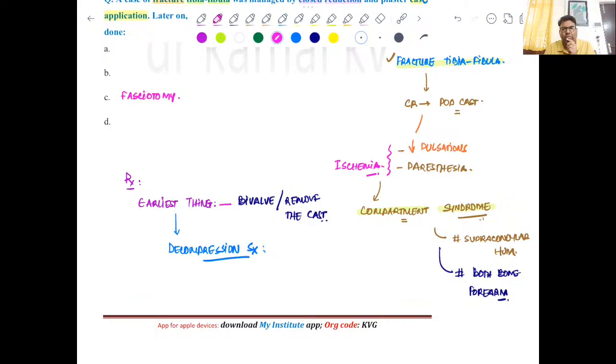Now what decompression can we do? We know that the main culprit here is the deep fascia. So you can cut the fascia throughout its extent, and that surgery is known as fasciotomy. Clear? If the question is about the definitive procedure, then obviously it is fasciotomy.